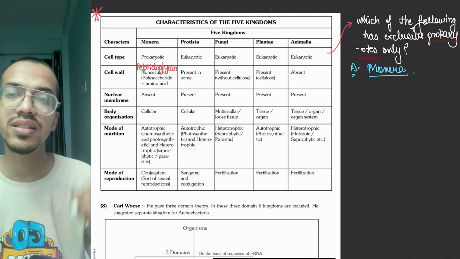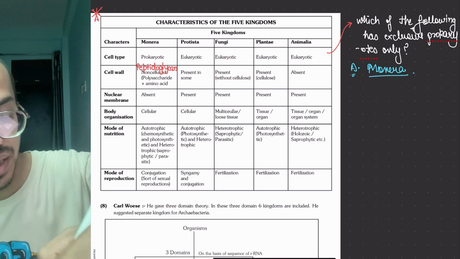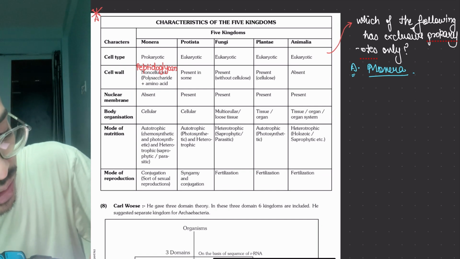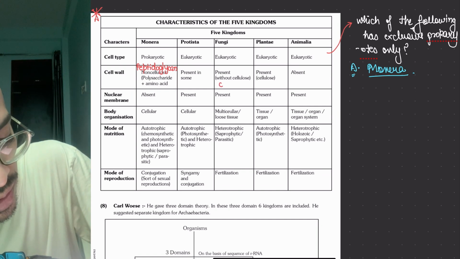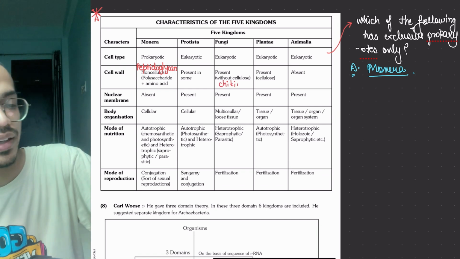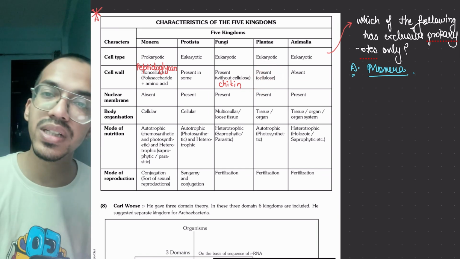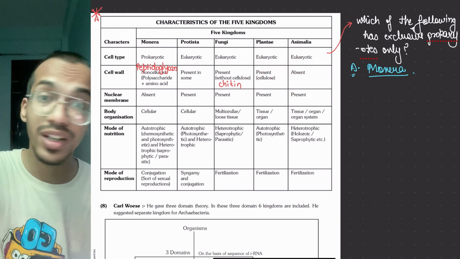Fungi, it is present and it is non-cellulosic. It is made up of chitin. Okay, so you will write that it is made up of chitin. Then the next one is the plantae. It is made up of cellulose. Animal, it is absent. Question here could be what?